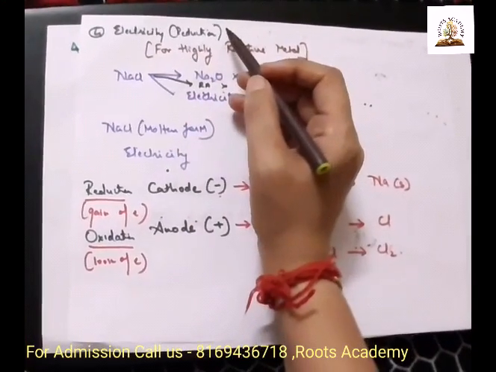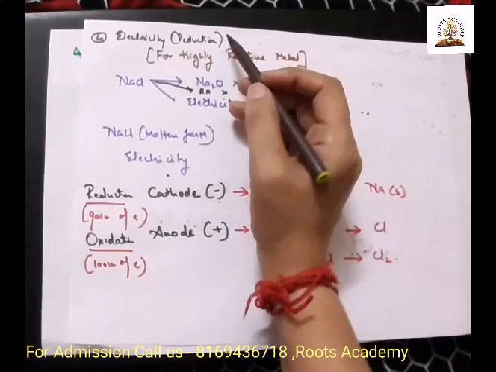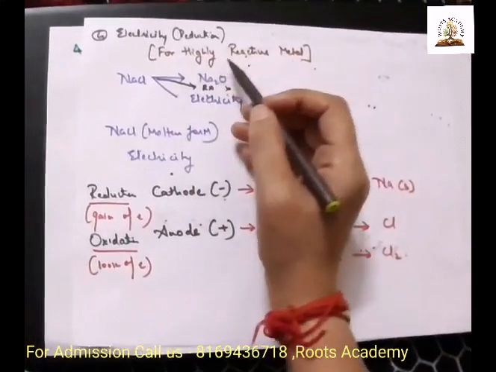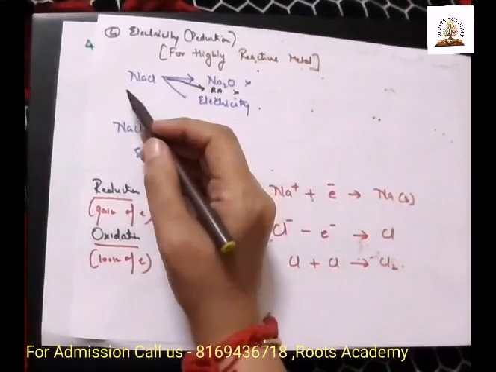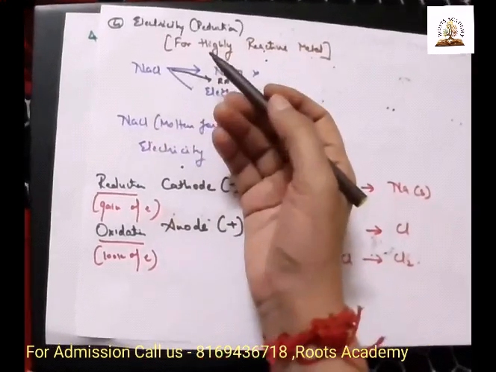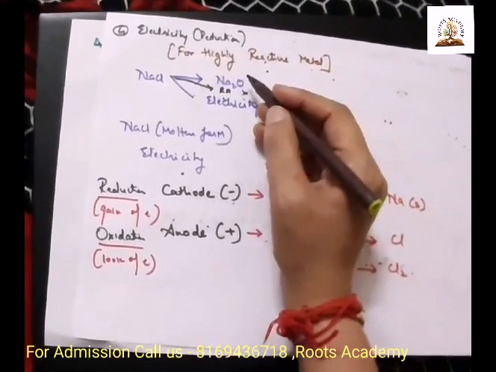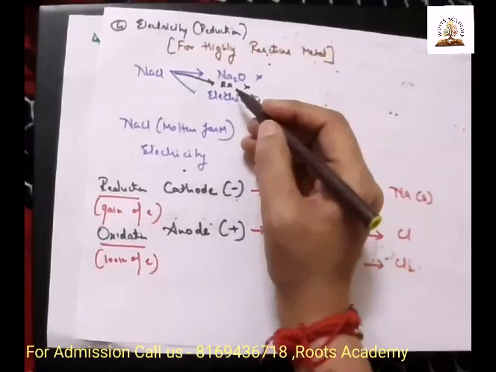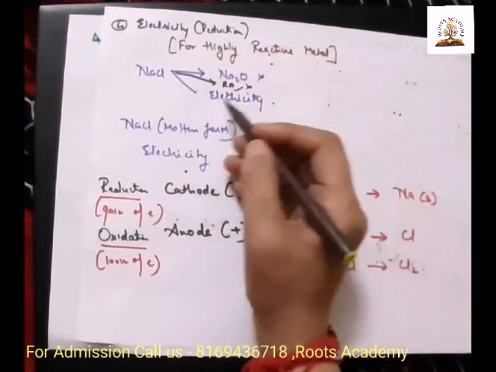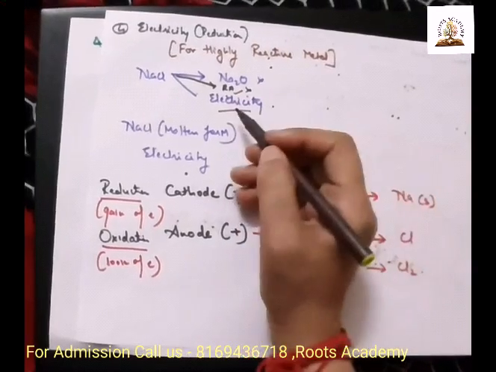Electricity, the last and fourth method of reduction. It is applicable for highly reactive metals. For example, NaCl. NaCl cannot be reduced by treating with oxygen. If we do that, what will happen? There will be an explosion. We cannot use a reducing agent. Why? Because the bond is very strong. So the only option left is electricity.